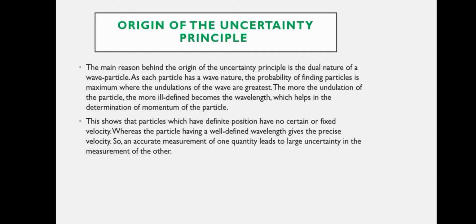This shows that particles which have definite position have no certain or fixed velocity, whereas the particle having a well-defined wavelength gives the precise velocity. So, an accurate measurement of one quantity leads to large uncertainty in the measurement of the other. So, it is all about the origin of the uncertainty principle.